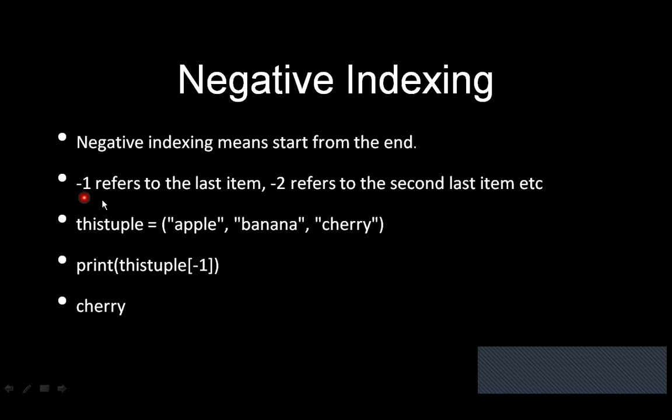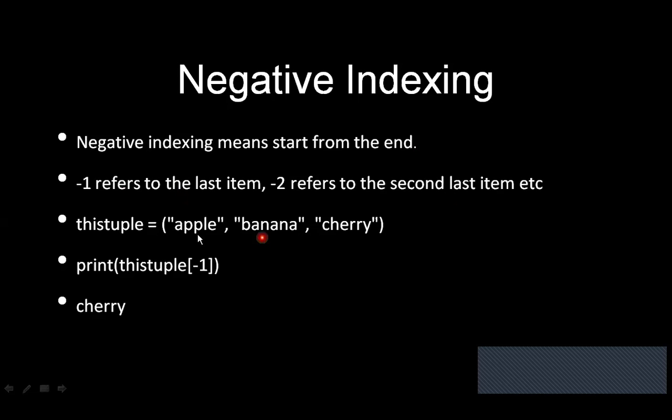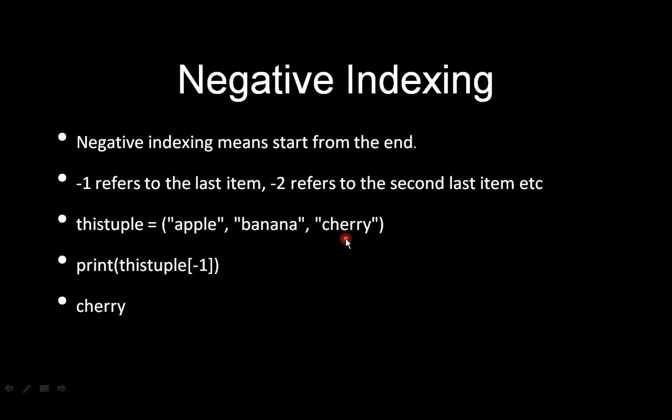So -1 refers to the last element, and -2 refers to the second last element. Some of the students may not understand what it means that -1 refers to the last item. Here you can notice that the tuple contains apple, banana, and cherry, three elements. Which is the last element? Cherry is the last element, so cherry has the negative index number -1.